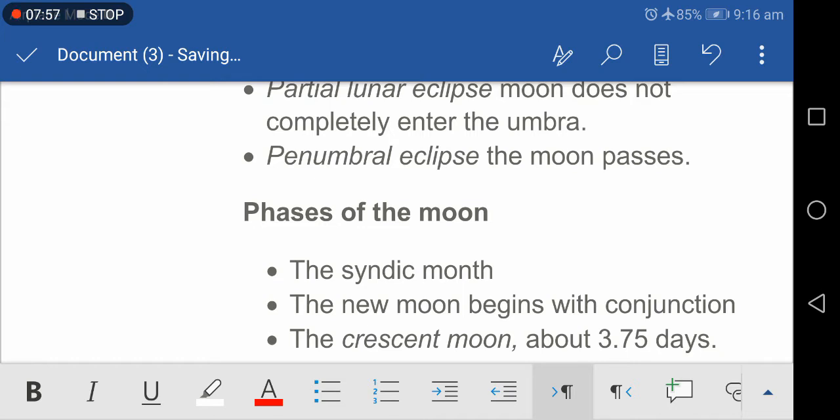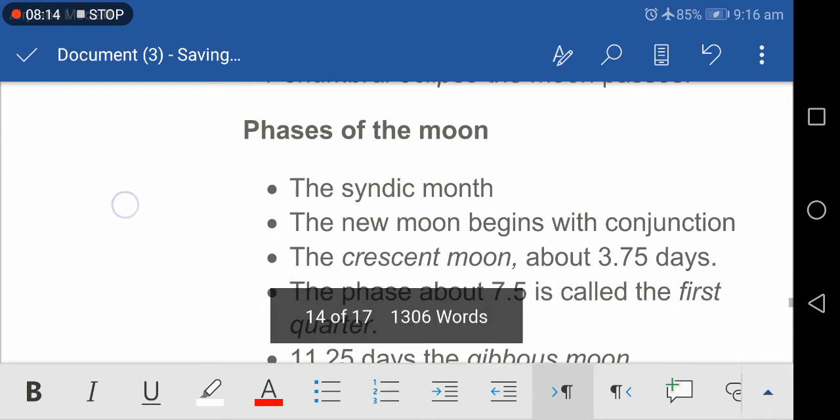The synodic month begins with the new moon. The new moon begins with the conjunction of the sun and the moon. The new moon is followed by the crescent moon. About 3.75 days after the conjunction, the phase called the first quarter of the moon is visible.